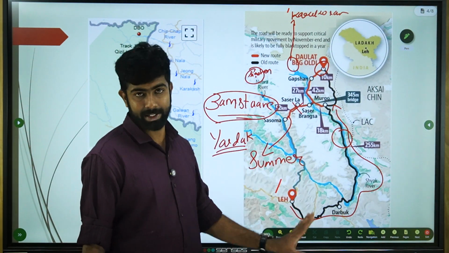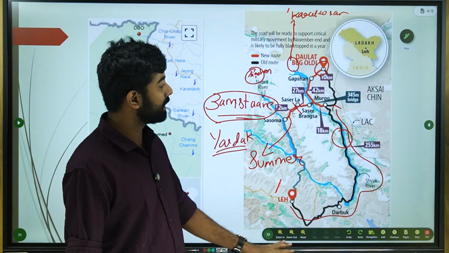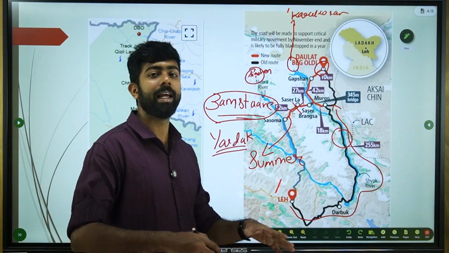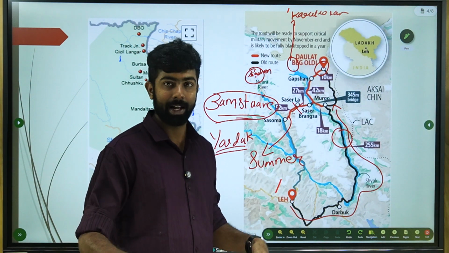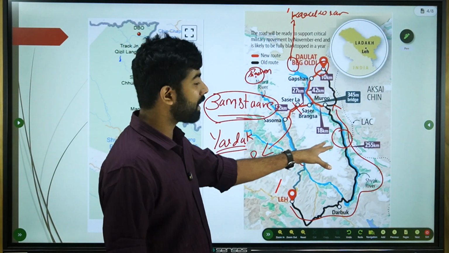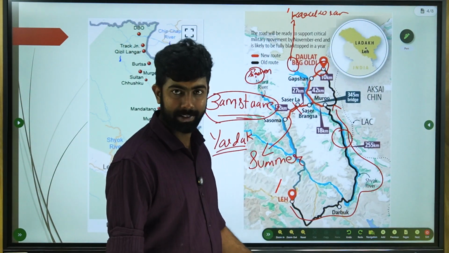So this is used in winter season. In winter season, this Shyok Tunnel actually allows for all-weather connectivity. That is, in winter season there are also risks of snowfall, landslides, everything is there.